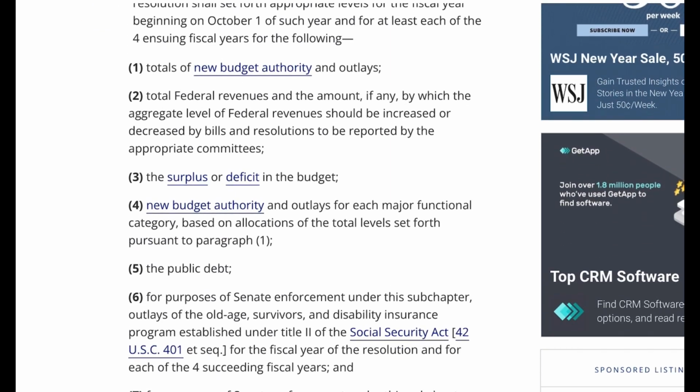2. Total federal revenues and the amount, if any, by which the aggregate level of federal revenues should be increased or decreased by bills and resolutions to be reported by the appropriate committees. 3. The surplus or deficit in the budget. 4. New budget authority and outlays for each major functional category, based on allocations of the total levels set forth pursuant to paragraph 1.